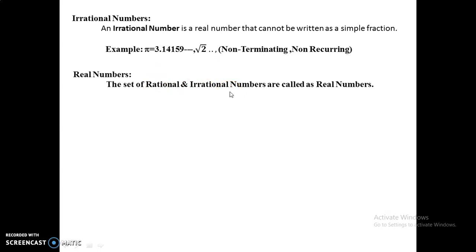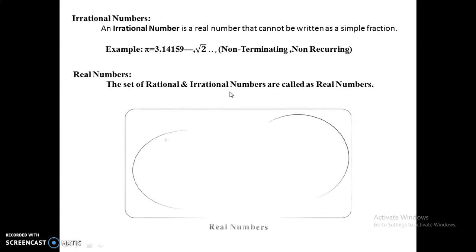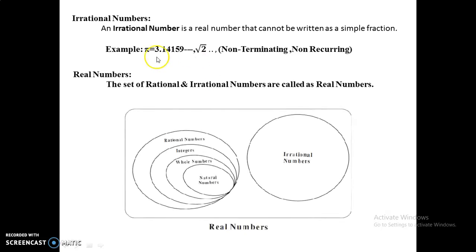So by adding these rational and irrational numbers, we will get a huge set which we call the real numbers. In a pictorial representation, in a sets representation, we can take it like this. So these are a bunch of irrational numbers and these are rational numbers.